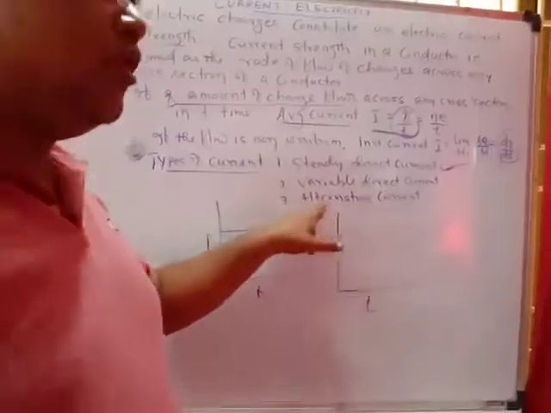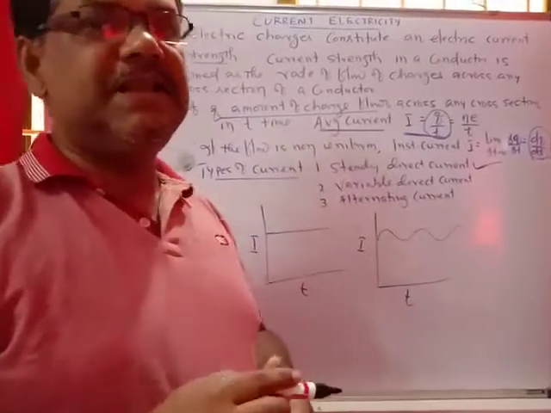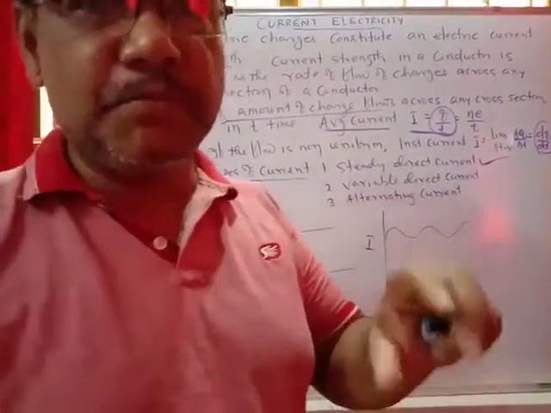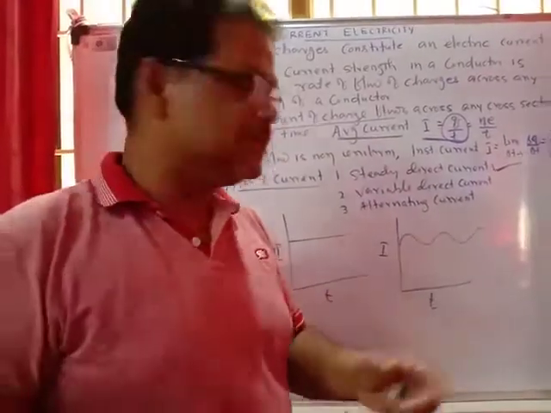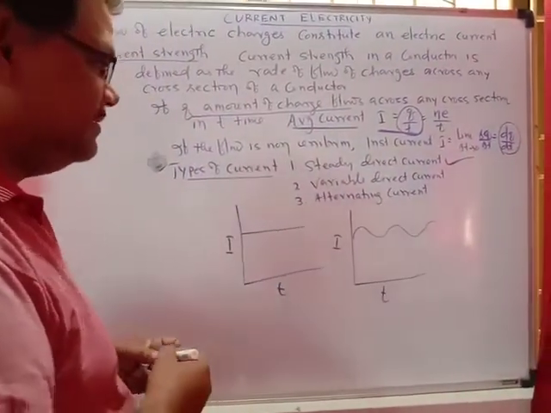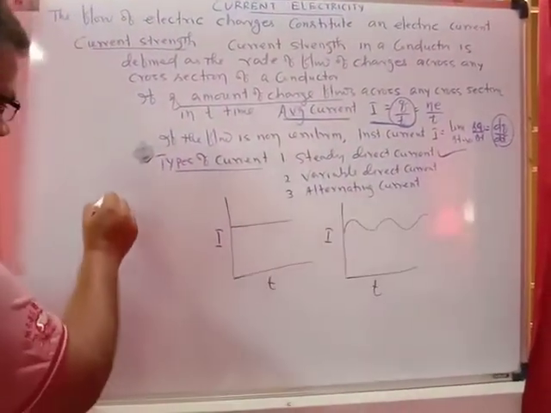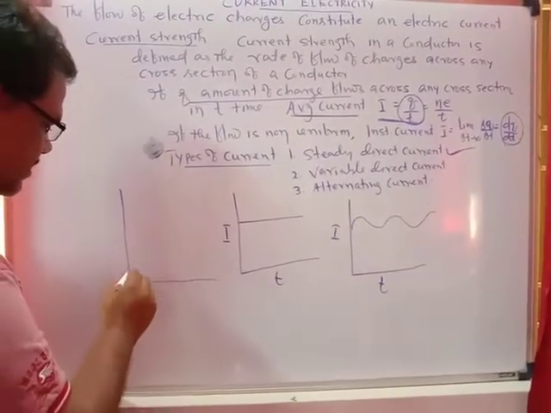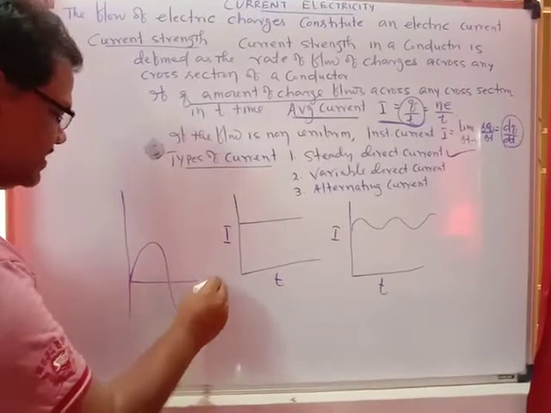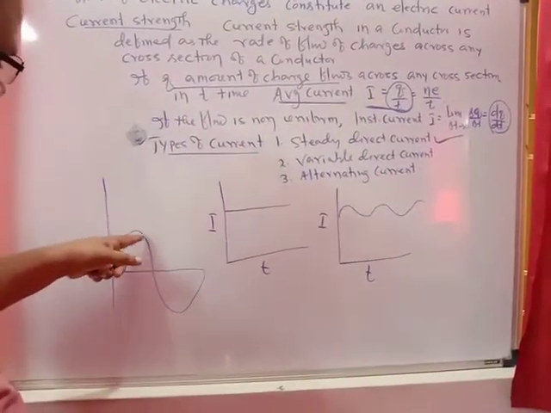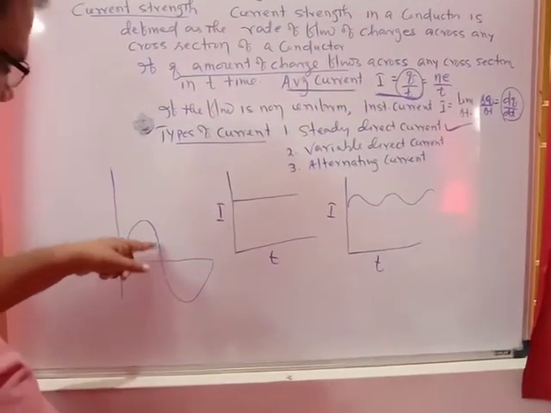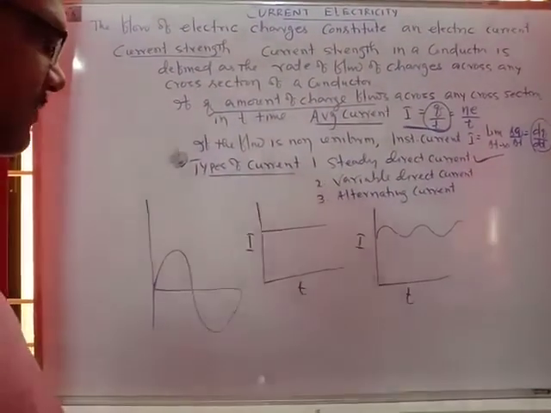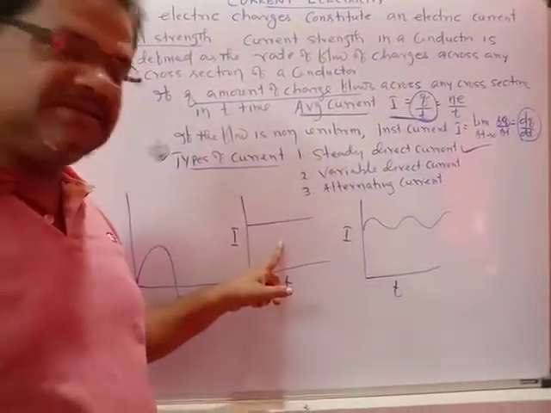Another is the alternating current. This type of current has both magnitude and direction changing. You can plot the graph. In this case, magnitude gradually increases, then falls down, and again changes direction. So both magnitude and direction change. In the earlier cases, magnitude and direction remain the same.